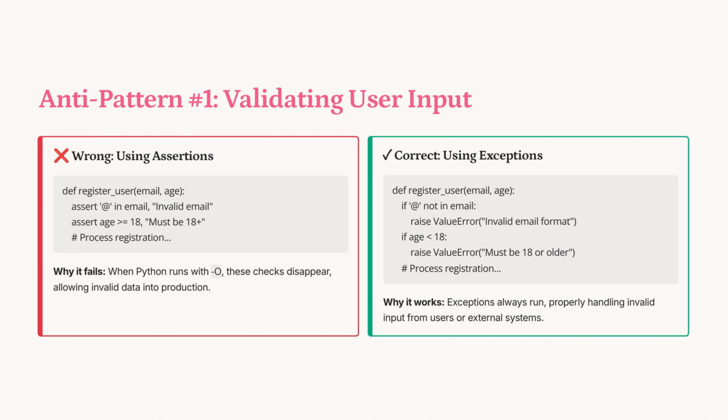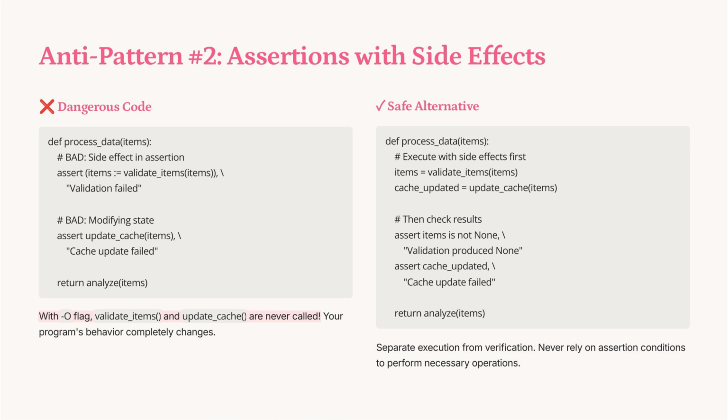Assertions with side effects can lead to dangerous code. When using the -O flag, functions like validate_items and update_cache are skipped, altering program behavior. Instead, execute these operations first, then verify results separately. This ensures essential operations are performed, maintaining consistent behavior regardless of optimization settings.